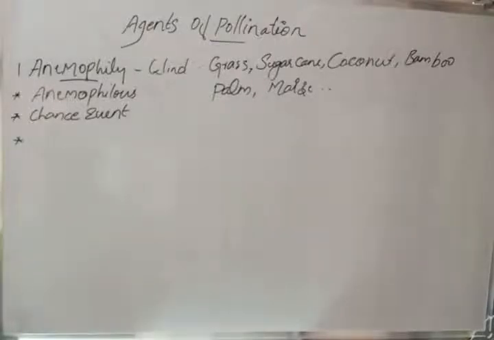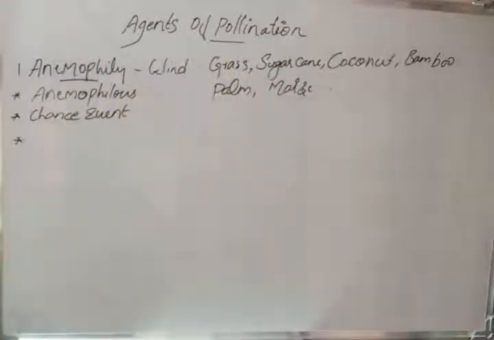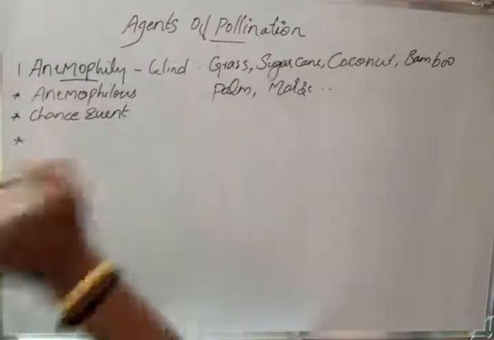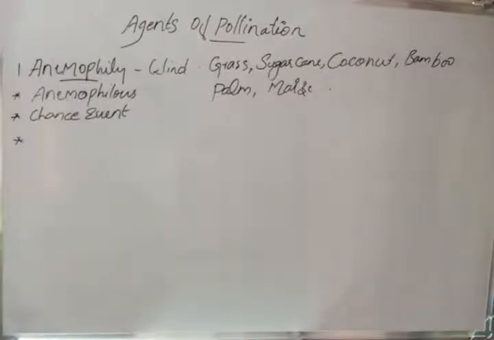So just look at the examples. What common thing can you get from these examples? The common thing from these examples is that all are monocot plants, and they have light-weighted pollen grains. All these plants have light-weighted pollen grains. We will discuss the features of the plants later. So, anemophilous. Then the features.